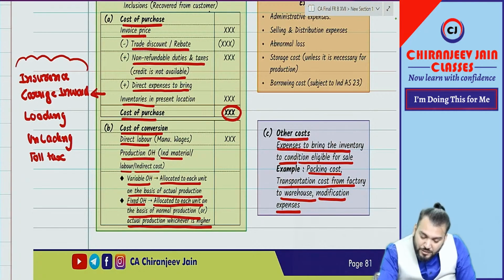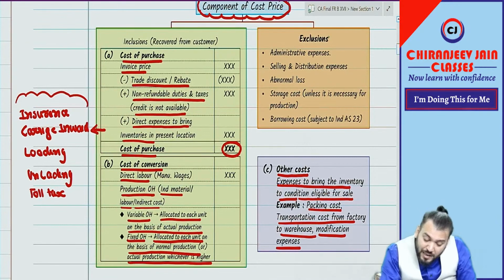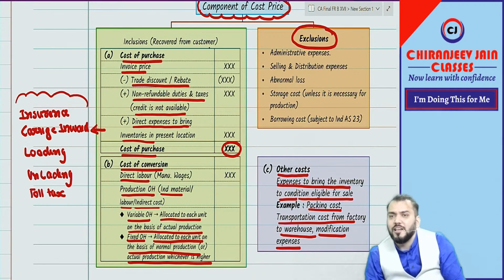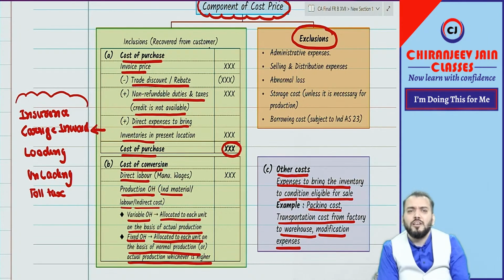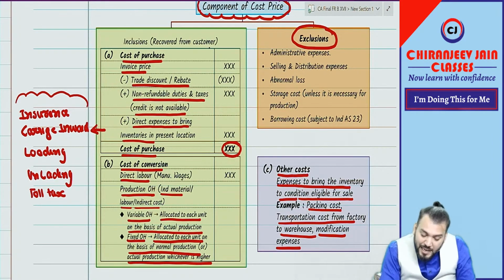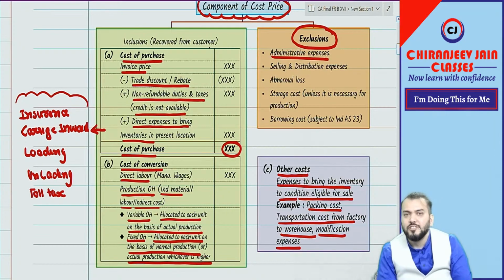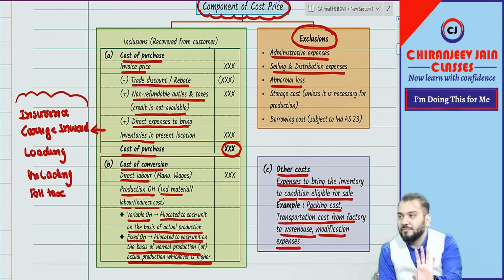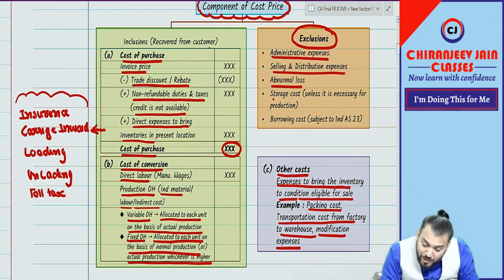Correct. Coming to the last point of this, what are excluded from cost price? Means simple, what is not included are excluded. Correct. Understood? So what are excluded? Administrative expenses. You know what are admin expense. Okay. Selling and distribution expense. You know selling and distribution expense. Abnormal loss. You know abnormal loss. Correct. Understood? Storage cost unless it is necessary for production.